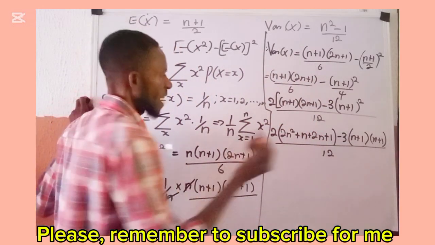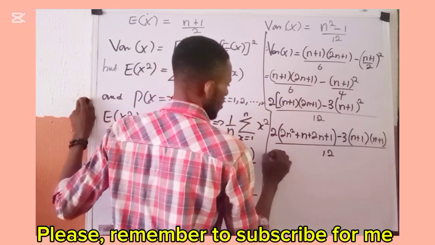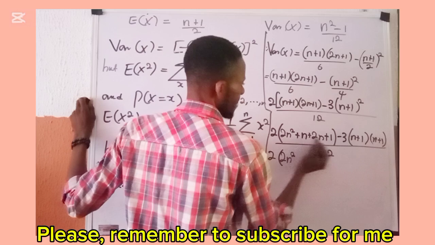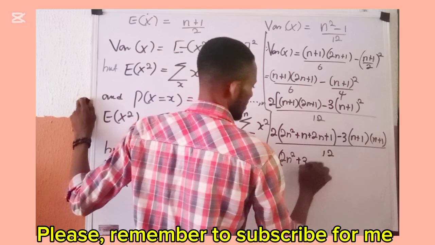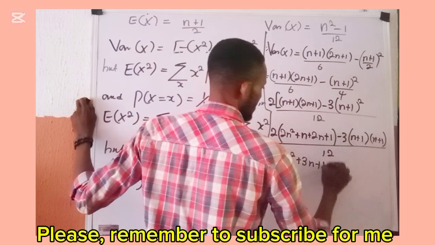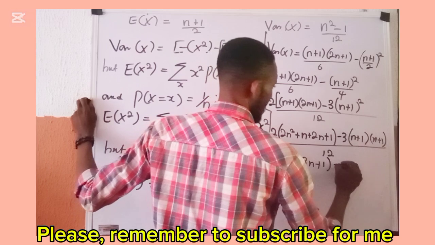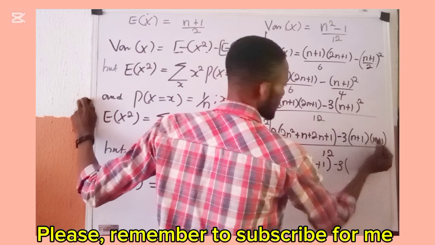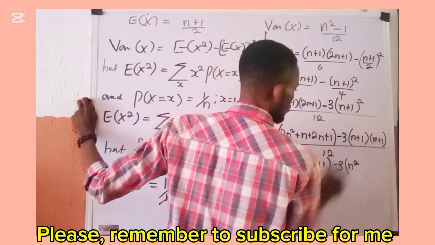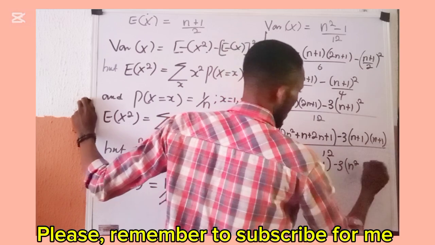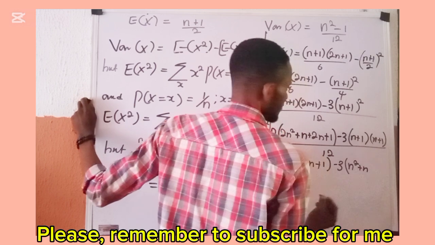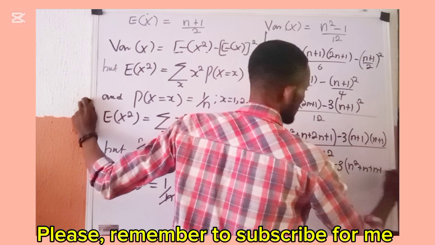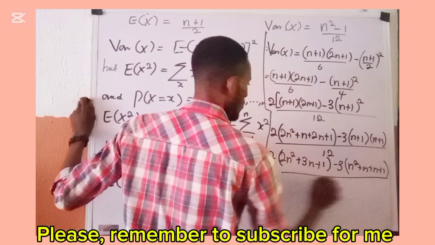Okay? So at this point in time, this thing becomes 2 into 2n squared plus n plus 2n, which gives plus 3n plus this 1 that is here, close the bracket, minus this 3 over here, I'll open the bracket. N times n will give me n raised to power 2. N times 1 will give me plus n. 1 times n will give me plus n. And 1 times 1 will give me plus 1. Close the bracket, all over 12.